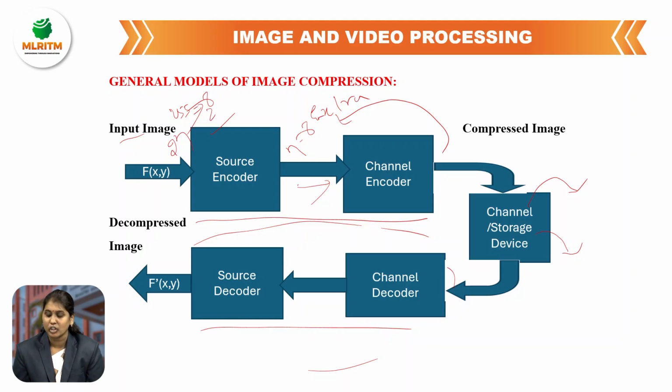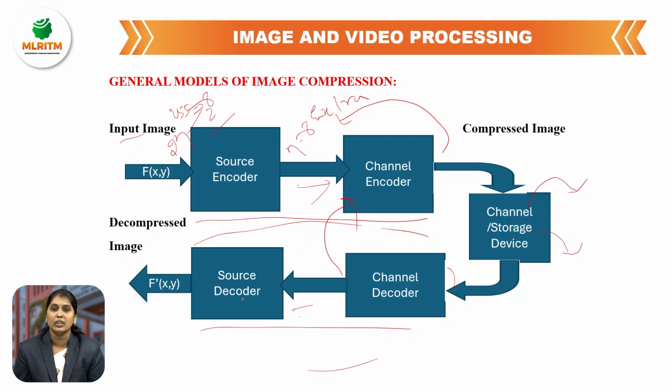When compressed data is transmitted through a channel, some data bits may change due to noise or interference. The channel decoder uses the extra bits added by the channel encoder to detect and correct the errors. The output of the channel decoder is given to the source decoder.